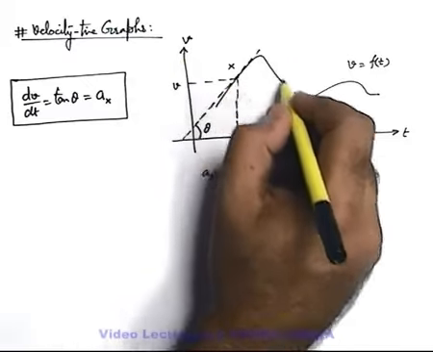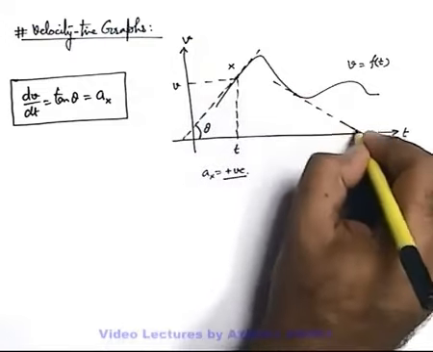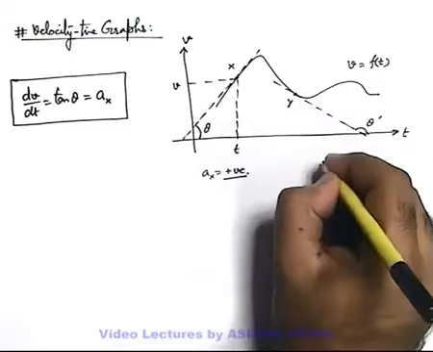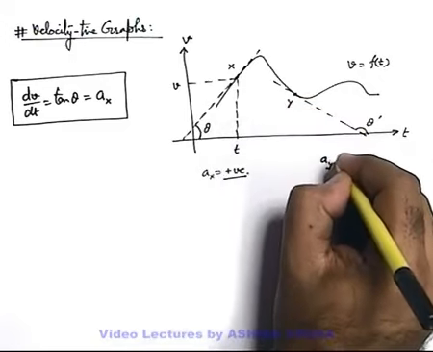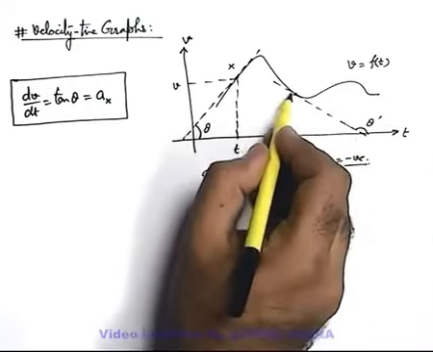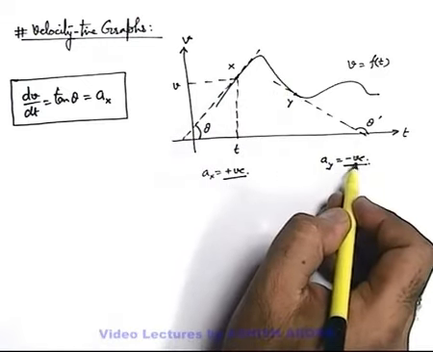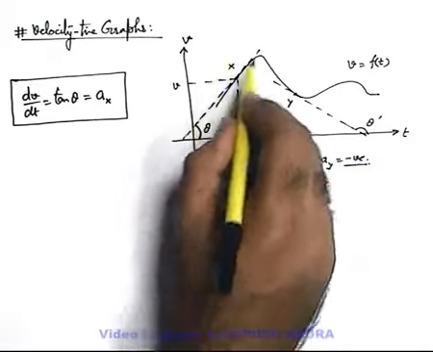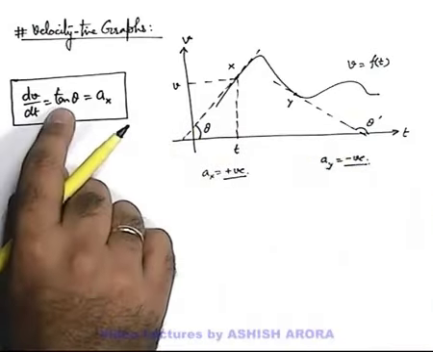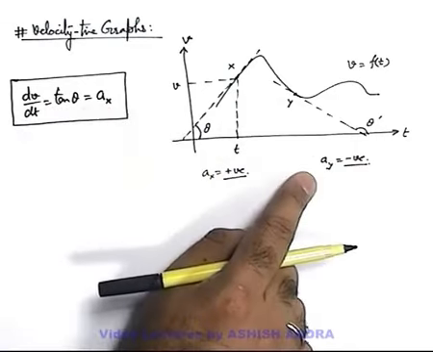When we talk about the decreasing part of the curve at any position, if we draw a tangent, you can see the angle theta dash is obtuse. So this is the point y. We can say the acceleration at point y will be tan theta dash, which is a negative quantity. Here you can see the velocity is decreasing, so the acceleration we consider to be negative. So be careful about this situation where we are finding the slope of the velocity-time curve as acceleration.